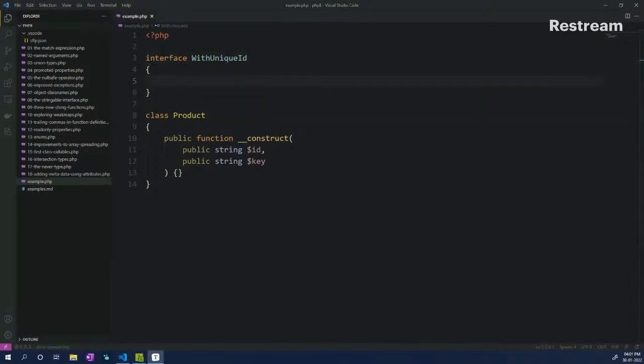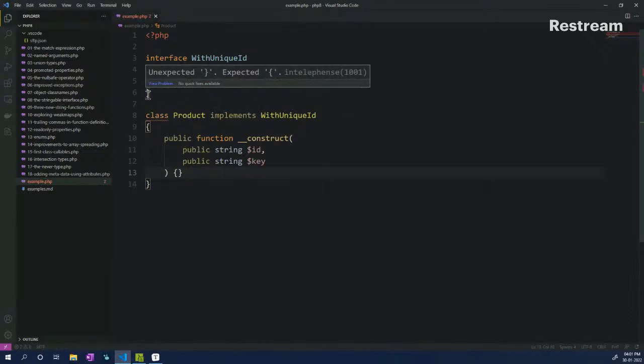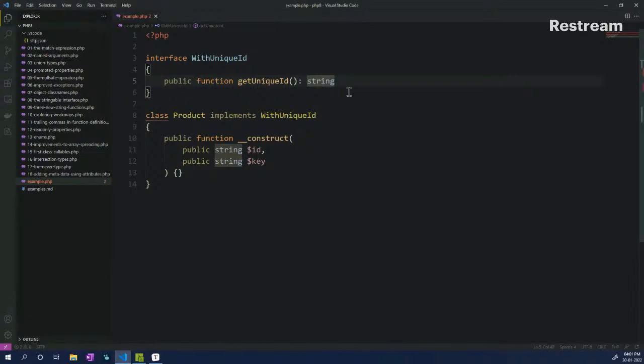Save that. Let's have a function, and let's implement that right here. Error. Oh, okay. That's it. Makes sense.